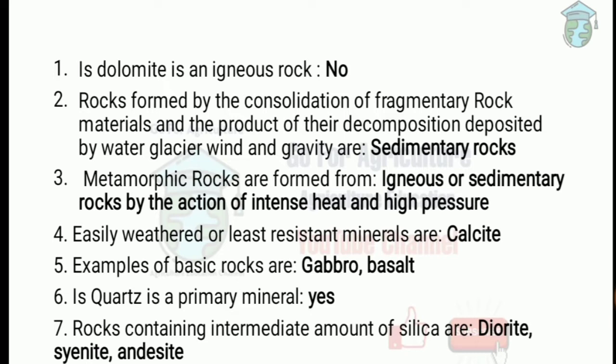Examples of basic rocks are gabbro and basalt. So what is the speciality of a basic rock? Basic rocks, examples gabbro and basalt, contain only little free silica. Next one is, quartz is a primary mineral. Yes, quartz is a primary mineral, but quartzite is a secondary mineral. Rocks containing an intermediate amount of silica are diorite, syenite and andesite.